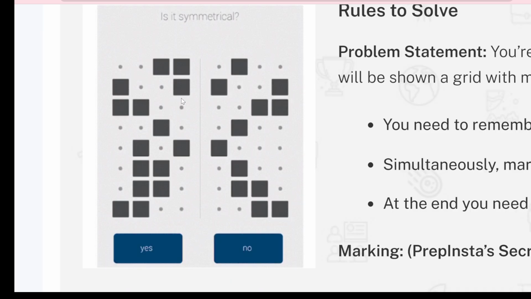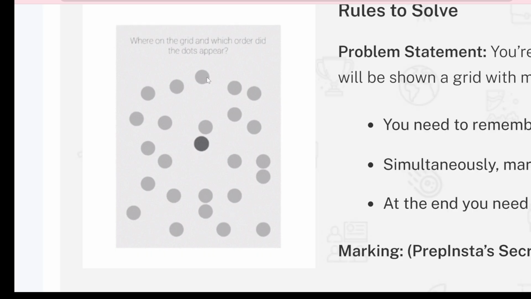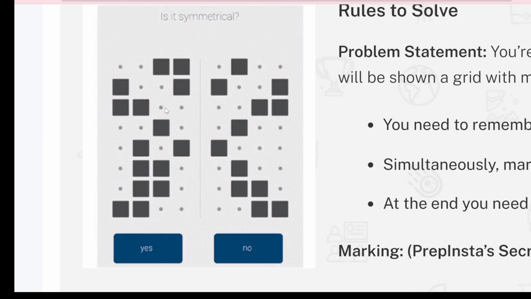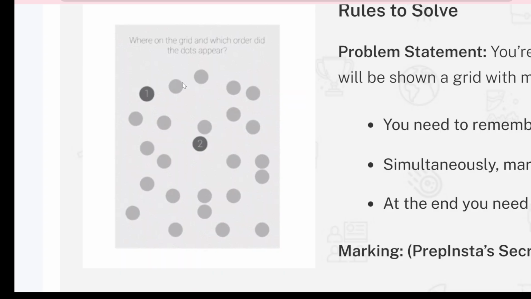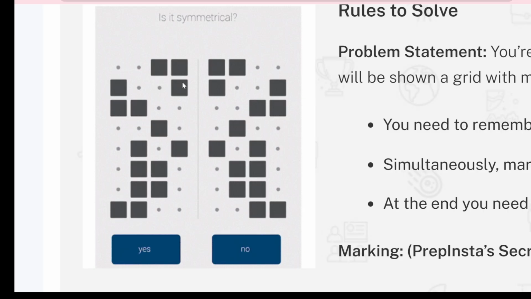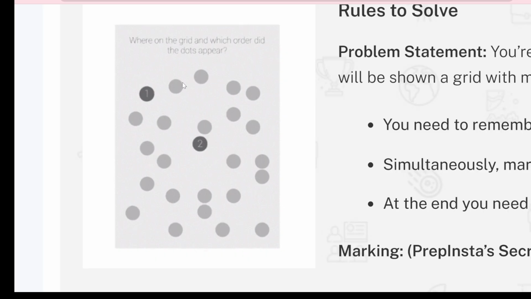And for every dot, guys, first they will show a dot, then they will show a question. You have to see whether it is symmetrical or asymmetrical or anything like that. They will also give you addition type questions. So you have to do the question within a second, and then you also have to remember the dot. So you can use the marker on your screen so that you can remember the dots.